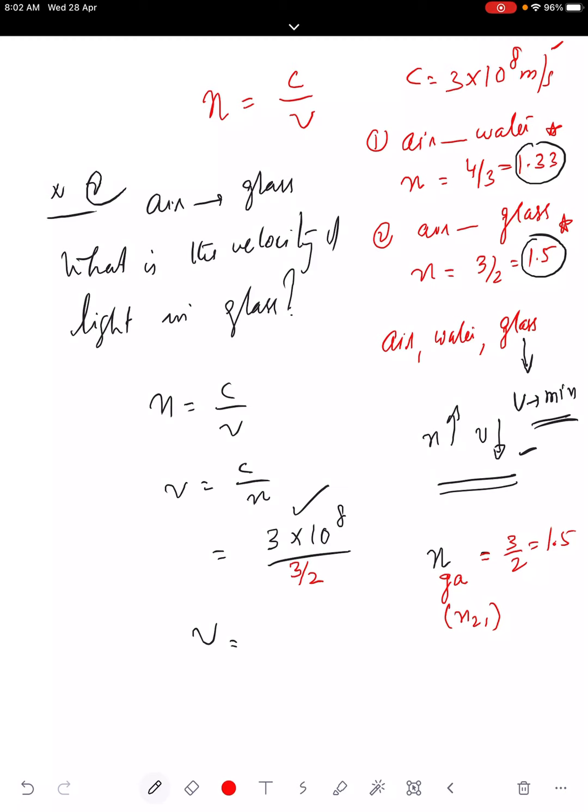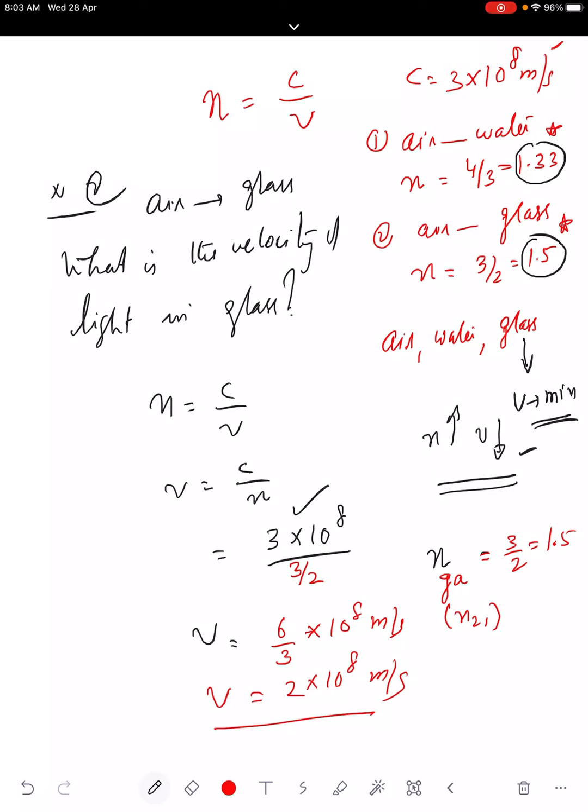So, you are getting the value as 6 by 3 into 10 to the power of 8 meter per second. That is equal to 2 into 10 to the power of 8 meter per second. So, you can see in glass again the velocity is less than that in water. In water it is 2.25, now in glass it is 2. Again it decreases. So, as refractive index increases, the velocity of light decreases.